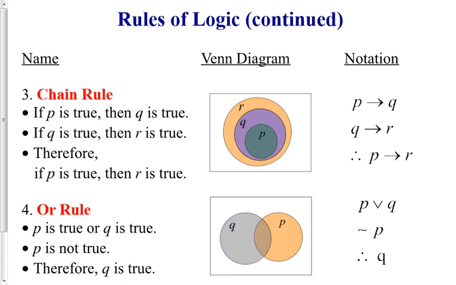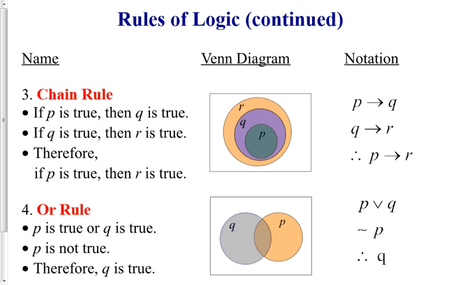But for a disjunction statement or an OR statement to be true, we need at least one thing to be true. So, if P is not true, then we are not inside of the P circle, but we still must be inside of the Q circle in order for the statement to be true.